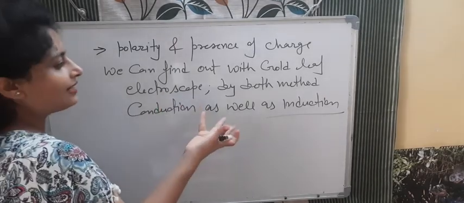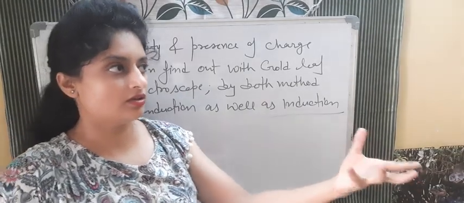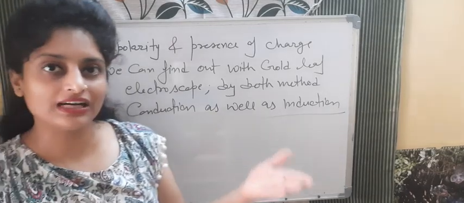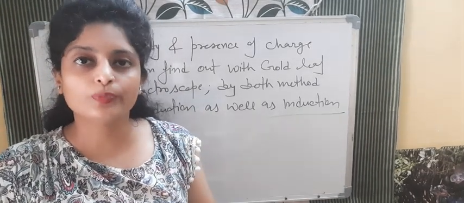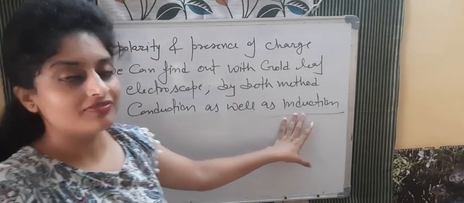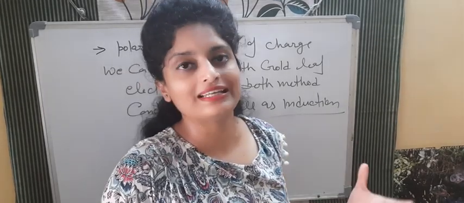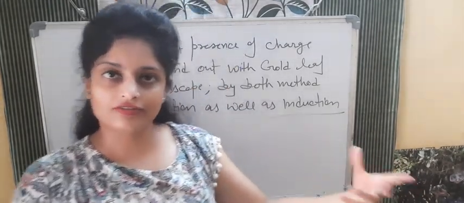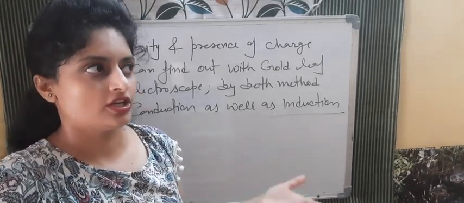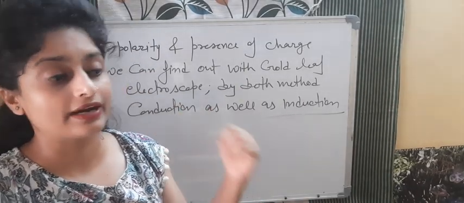Now I'll tell you what is conduction, what is induction. I hope you also got it, a very simple topic. Conduction is what? When we are touching any metal with another object or another metal or another uncharged object, electrons will transfer from one body to another body when they are in contact with each other. And induction means what? When they are not really in contact, but because of the property of charge that opposite charges attract, we can charge another body. So now the next topic is the ways of charging. How will we charge any object? By conduction, by induction, by rubbing.